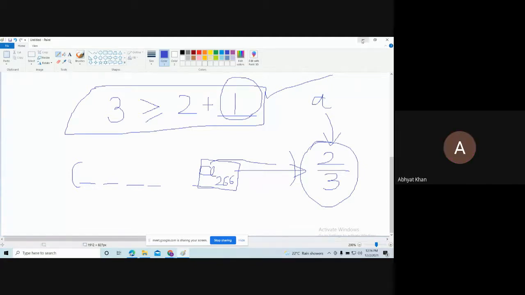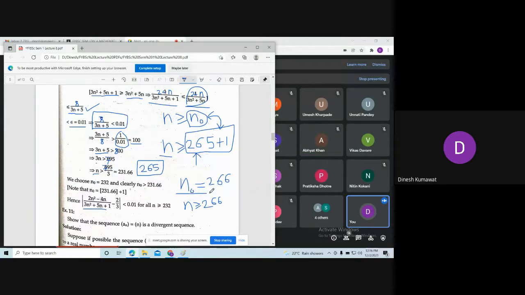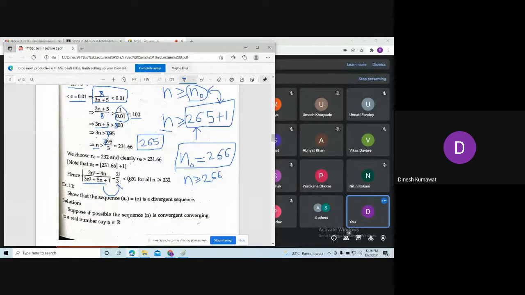Yes, sir. So in this way, we are going to find out the value of n naught such that we can conclude after this stage n naught, we are coming closer and closer towards this limit point. I hope the idea is clear now. But for that, we want both the values. We need the value of epsilon too. If we know epsilon, only then we can conclude about n naught.